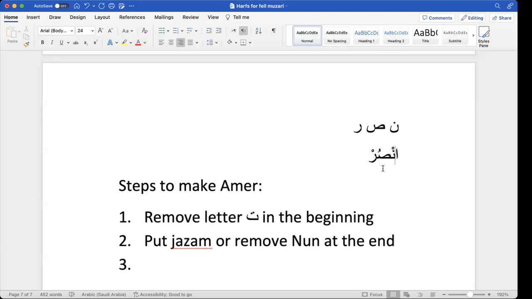Now, there is one exception. There is one family, family 4 of Fail Muzari. When you make a command out of that exceptional family, even though the second last letter has kasra on it, the alif will take fatha. That is the only exception. Inshallah, when I teach you the families of verbs, I will remind you of that.